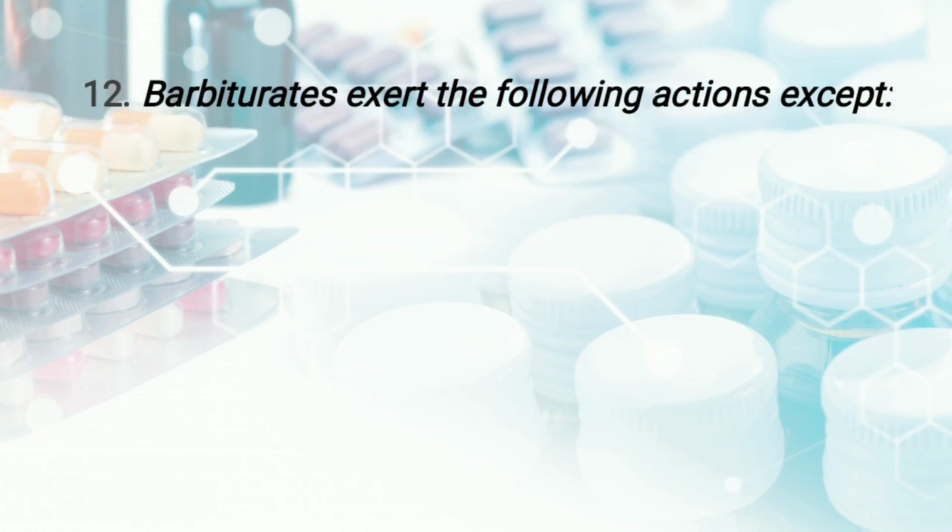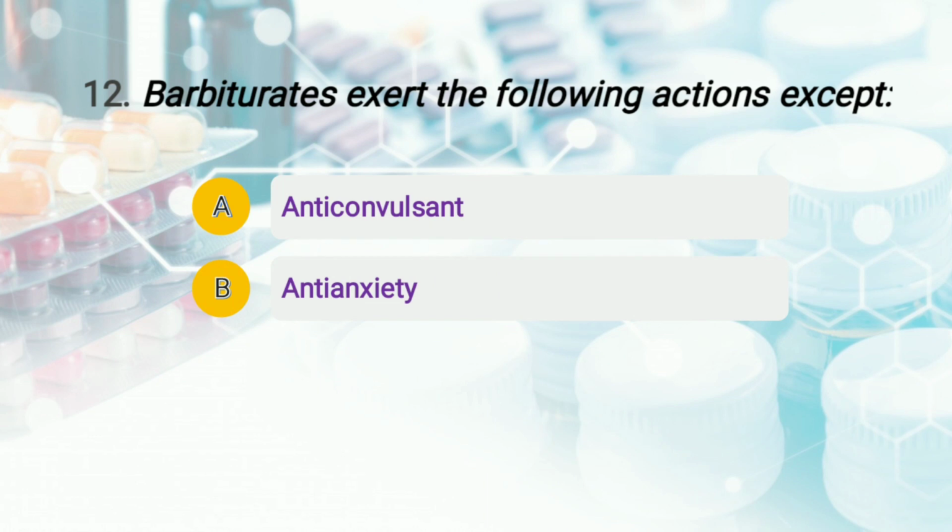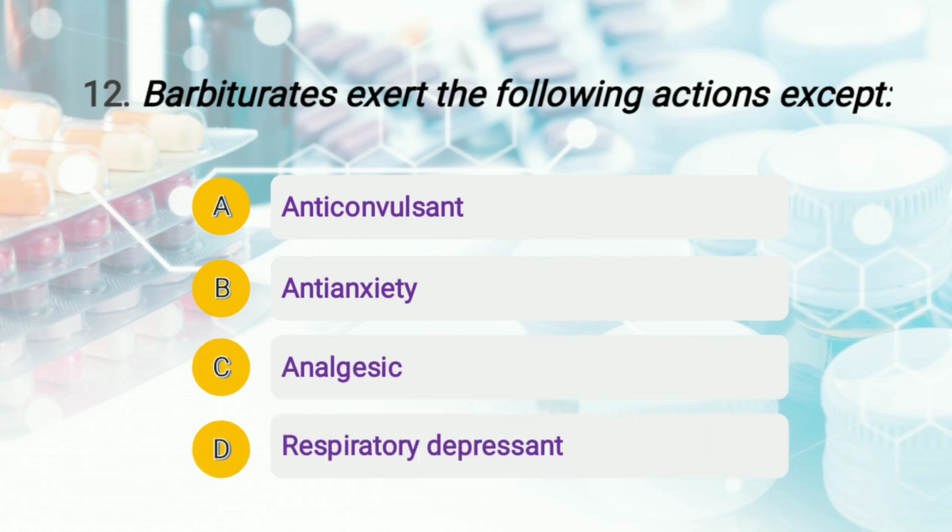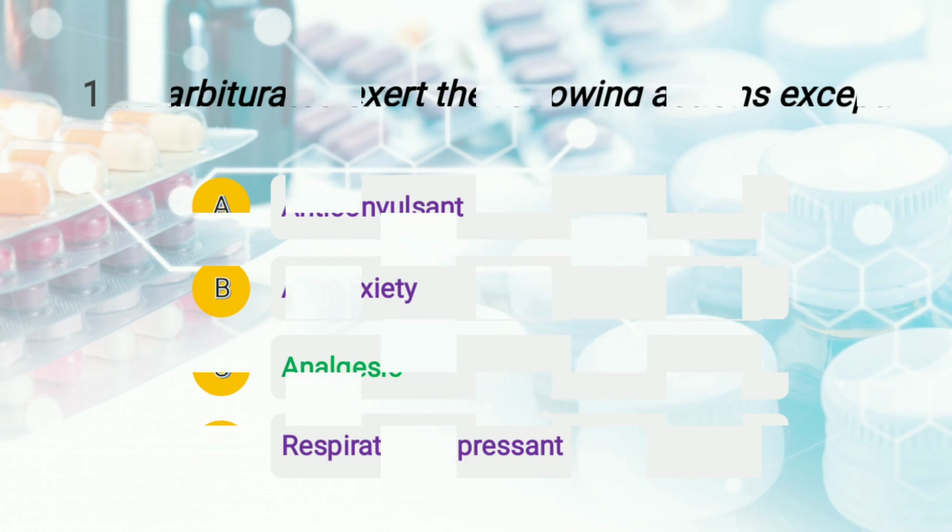Barbiturate exert the following action except, and the options are A, anticonvulsant, option number B, anti-anxiety, option number C, analgesic, and option number D, respiratory depressant. So student, you know that barbiturates exert their action as anticonvulsant, anti-anxiety, and they are also respiratory depressant. Okay, so it does not exert the action of option number C, that is analgesic. Moving to question number 13.